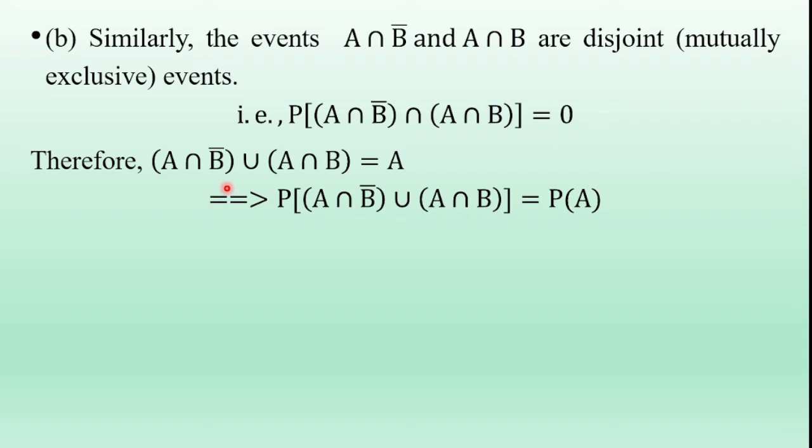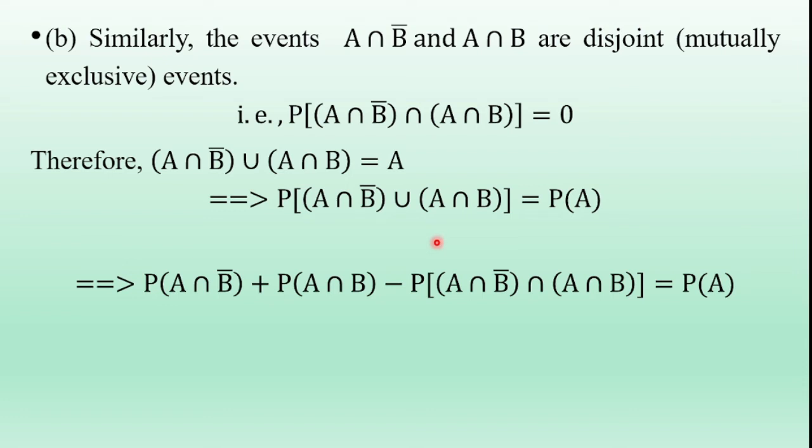Using joint probability, the LHS term is probability of A intersection B bar plus probability of A intersection B minus probability of the intersection of A intersection B bar and A intersection B. These two events are mutually exclusive, so the intersection of these two events is 0, and the third term is 0.